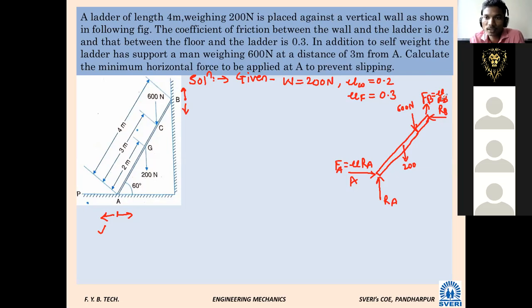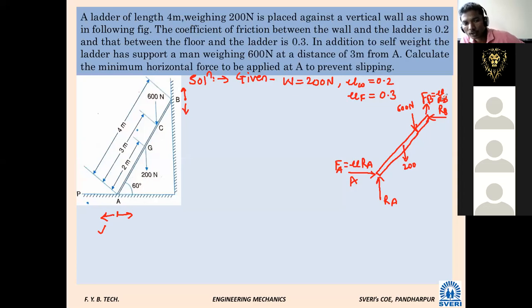And what are we supposed to find in this? Calculate the minimum horizontal force to be applied at point A. At point A. So to avoid the slipping of the ladder, I will say.